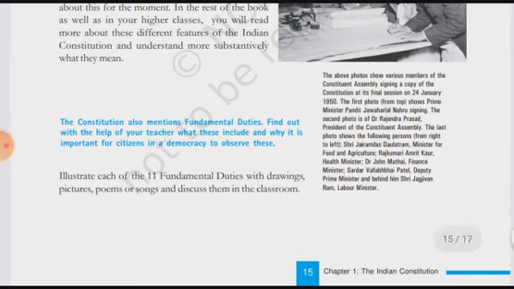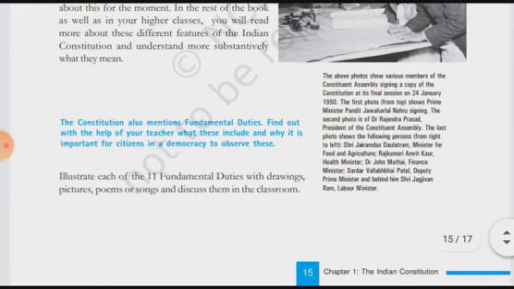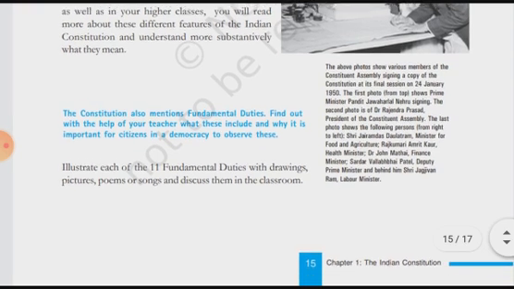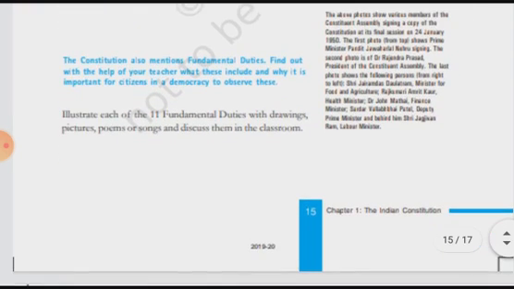The constitution also mentions fundamental duties. Find out these fundamental duties; you may get them in your book, in the beginning pages. There will be some fundamental duties of the citizens, so you may find them and also write them down. There are 11 fundamental duties, and the same thing has been given here.